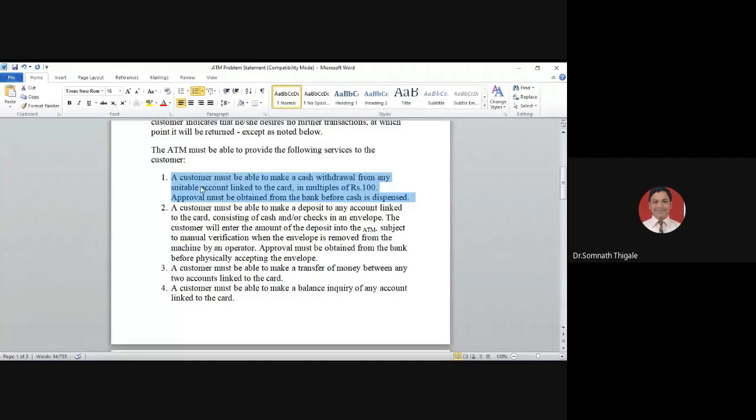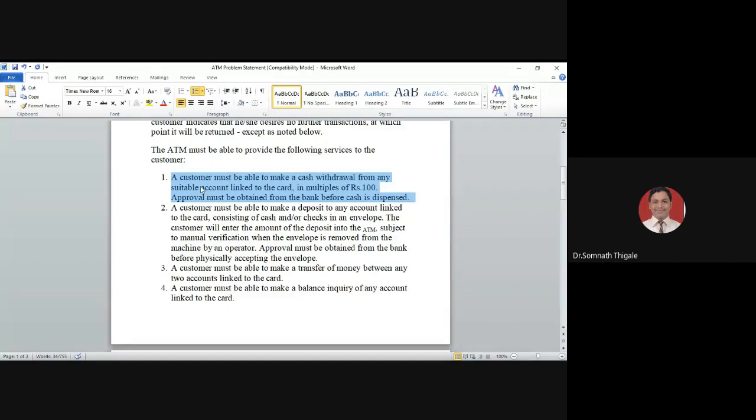No one there? So what I'm saying is, the customer must be able to withdraw cash from any suitable account. Unless he has a bank account linked to the card, he cannot perform the transaction. That is the first condition. Second, he can withdraw a minimum of 100 or a maximum in multiples of 100. So it may be 200, 300, 500, or up to 10,000. That is the maximum allowed, in multiples of 100.